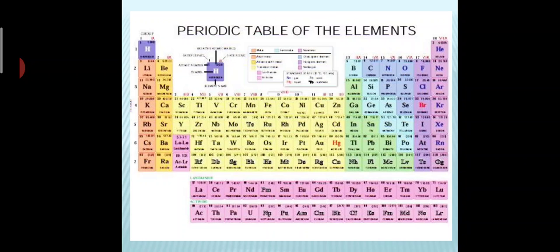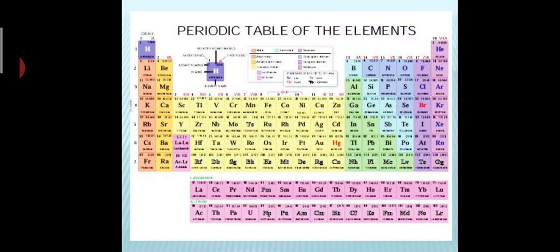Already you know there are 7 periods and 18 groups in the periodic table. The vertical columns are called groups and the horizontal rows are called periods. There are 7 periods and 18 groups in the periodic table, and we all saw the families and group names also.